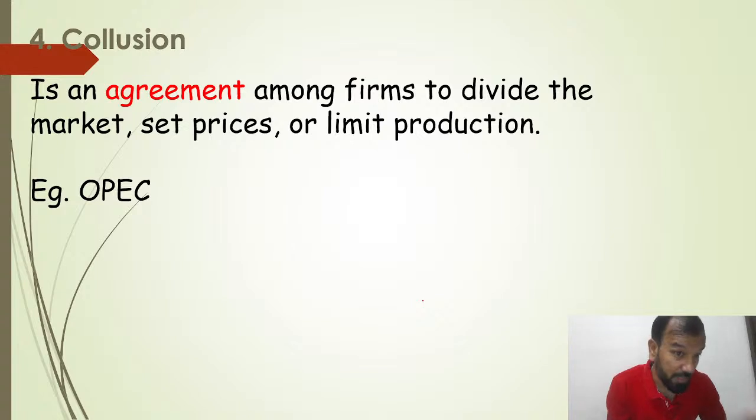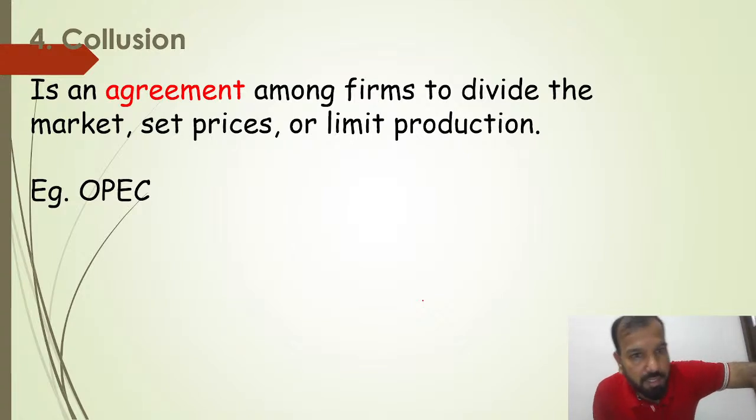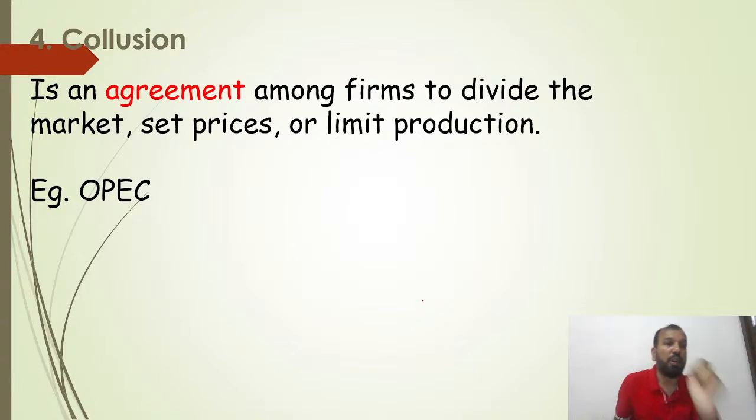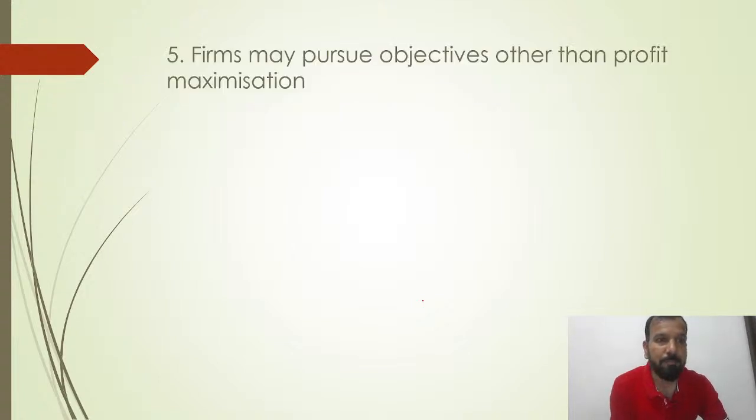Yes, collusion. One of the most important topics you have to understand is collusion: an agreement among the firms to divide the market, set the price and limit the production. Collusion is an agreement between a few firms to divide the market, set the price or limit the production. That is called collusion. An example is OPEC, the Organization of the Petroleum Exporting Countries.